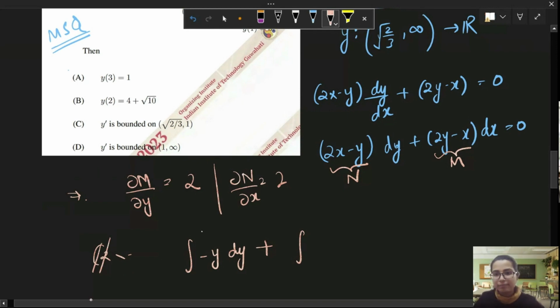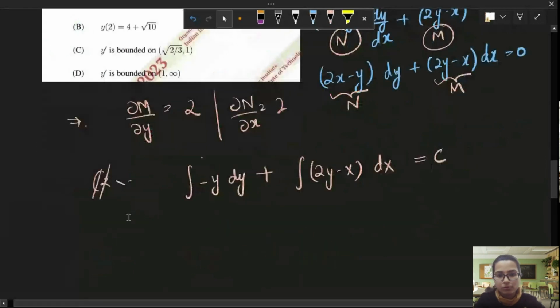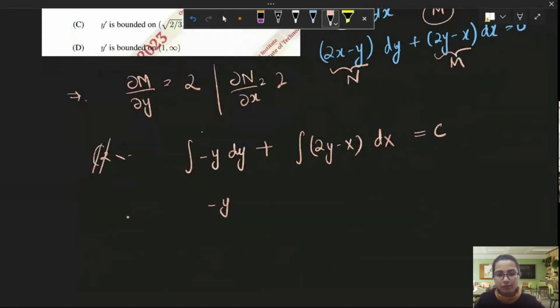So 2y minus x, you can directly integrate with respect to x, is equal to some constant. Minus y square by 2 plus y square minus x square by 2, something like that. Am I correct? No, it will be xy, because we are integrating with respect to x. Very nice. So this is equal to some constant.